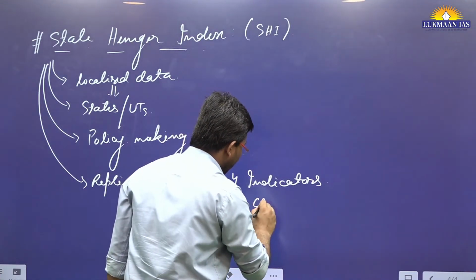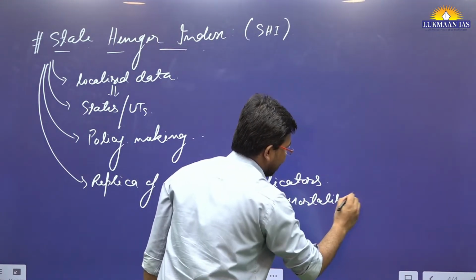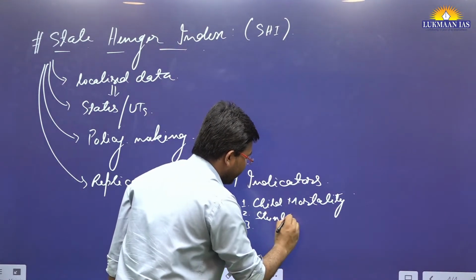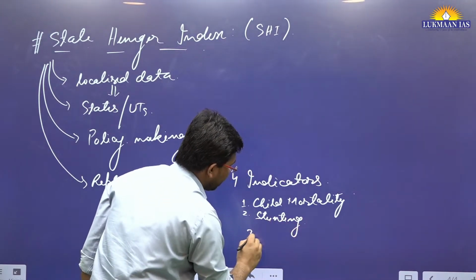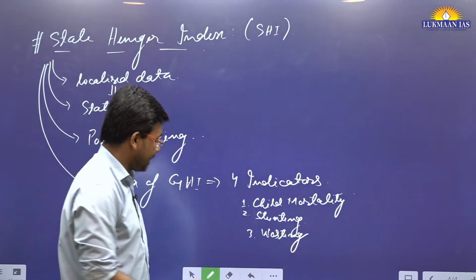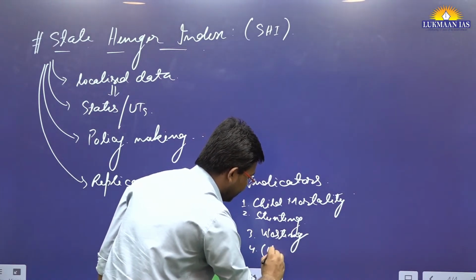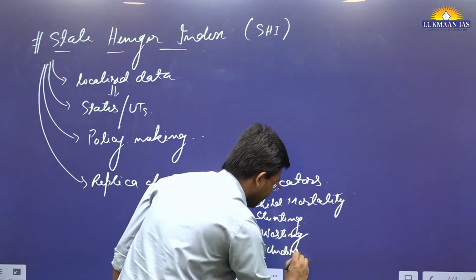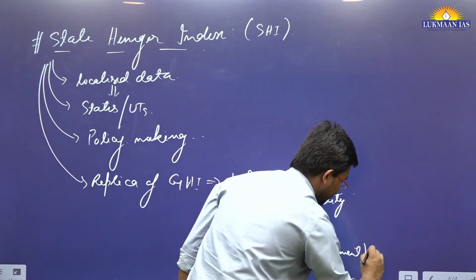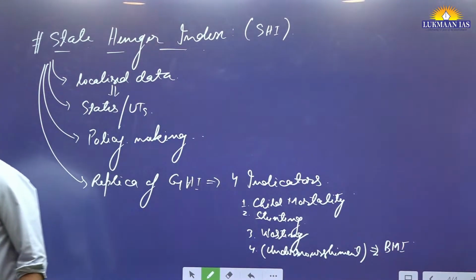For example, one of the indicators was child mortality, so they have taken child mortality as it is. The second is child stunting, which they have taken as it is. The third is child wasting, also taken as it is. However, the 4th parameter has been changed. Earlier, the 4th parameter used to be undernourishment. It has been replaced by body mass index, BMI.